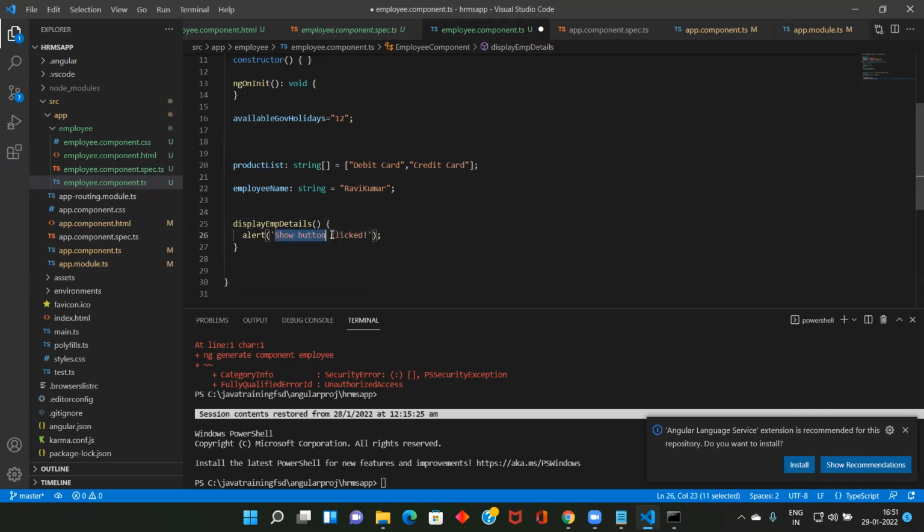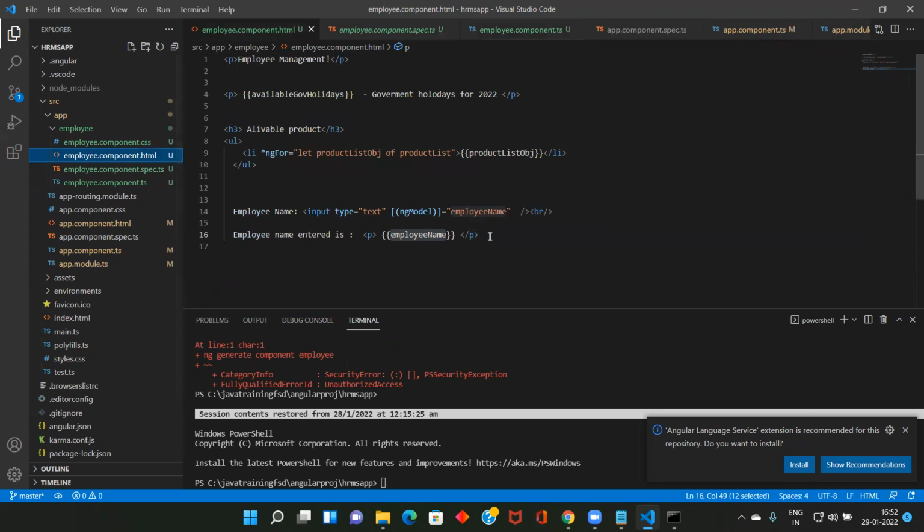Just I want to do an alert, something. Let it be something. The only thing is, here I created one method, so I can associate it to some event from the HTML.